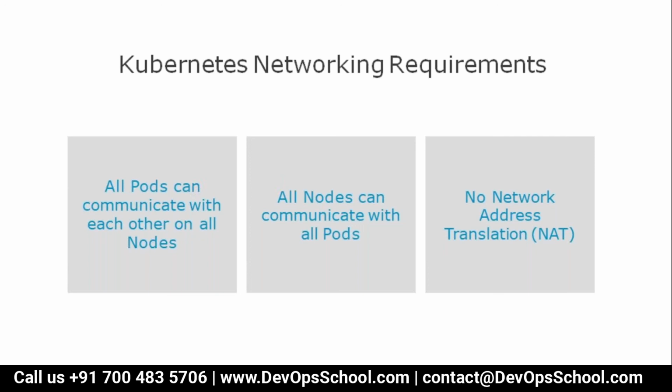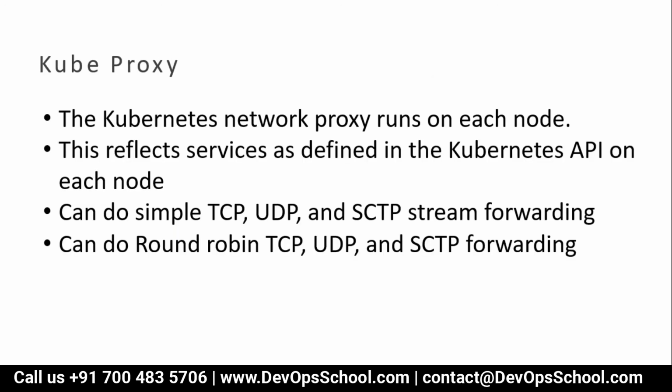Okay, so here Kubernetes has published its specification for networking to solve the networking problem with Docker. So what it's saying: all pods can communicate with each other on all nodes. All nodes can communicate with all pods inside the cluster, and no NATting. The proxy, with the help of some drivers and policies, makes this possible. So what is a proxy?